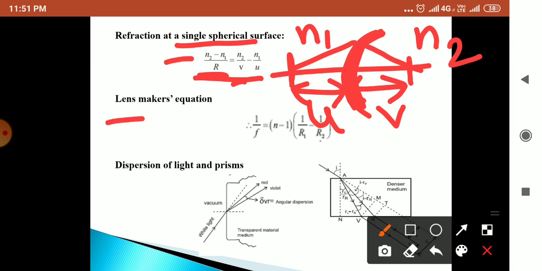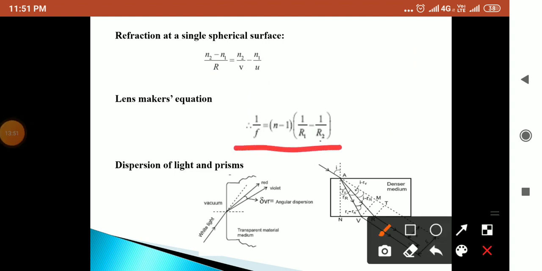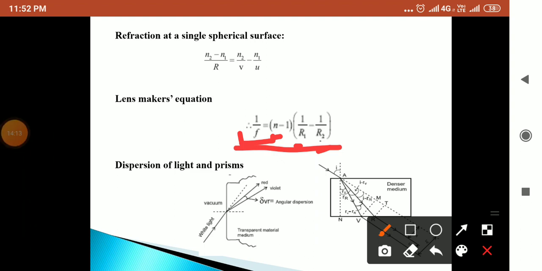Then from this we have to study the Lensmaker's equation. Here, Lensmaker's equation: 1/f = (n - 1)(1/R1 - 1/R2). This gives the focal length in terms of refractive index and radius of curvature. This radius of curvature is of a convex lens, which has two thin spherical surfaces, so there will be R1 and R2.